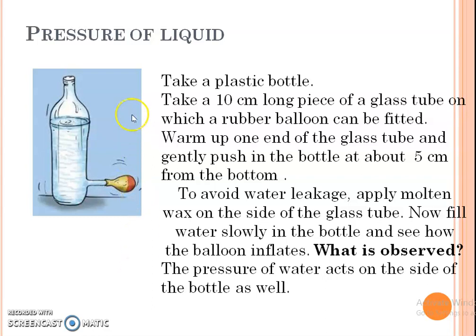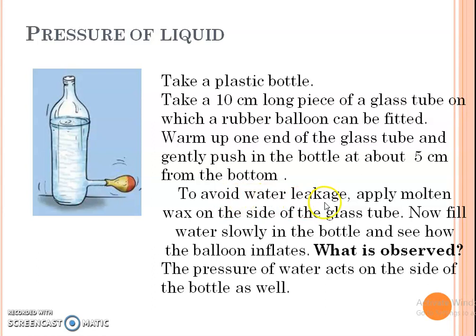Activity 1. Pressure of liquid. Take a plastic bottle. Take a 10 centimeter long piece of glass tube on which a rubber balloon can be fitted. Warm up one end of the glass tube and gently push it into the bottle at about 5 centimeters from the bottom.